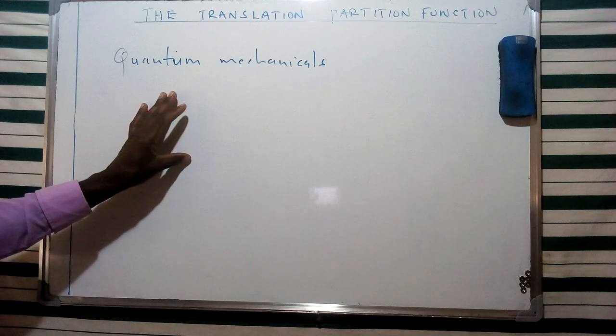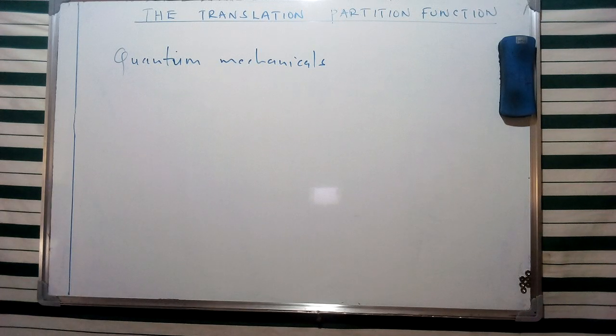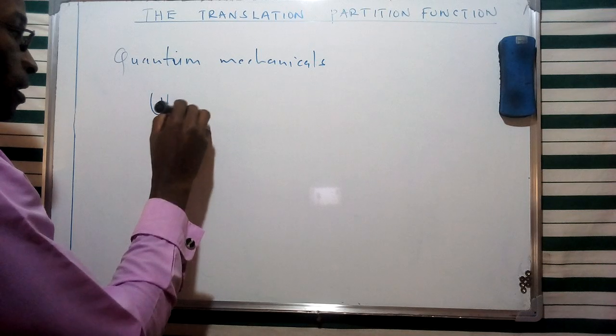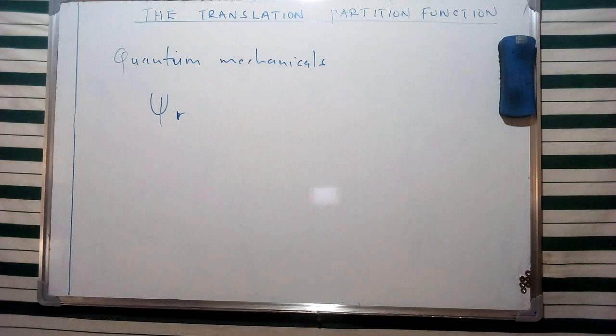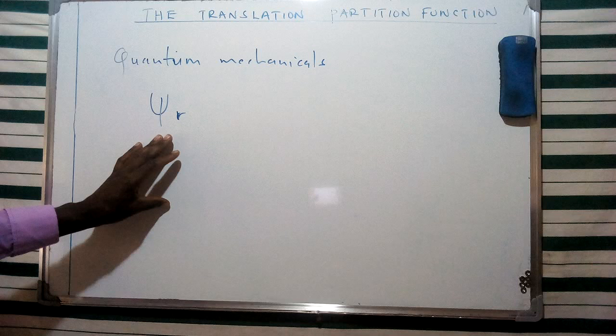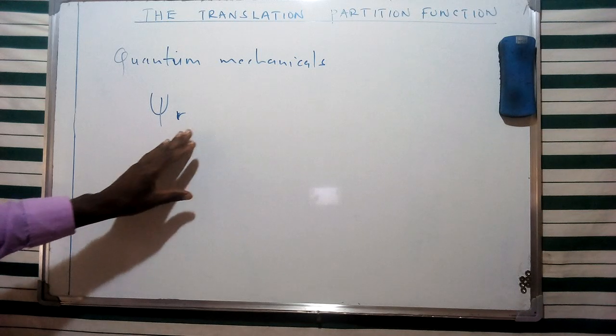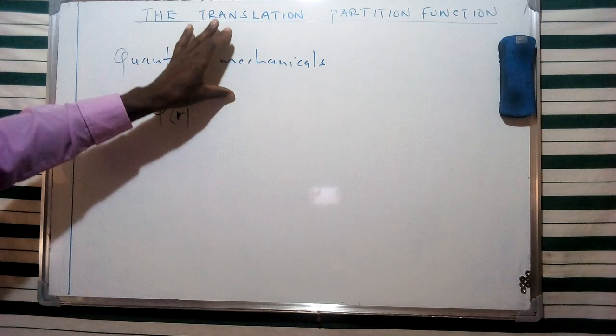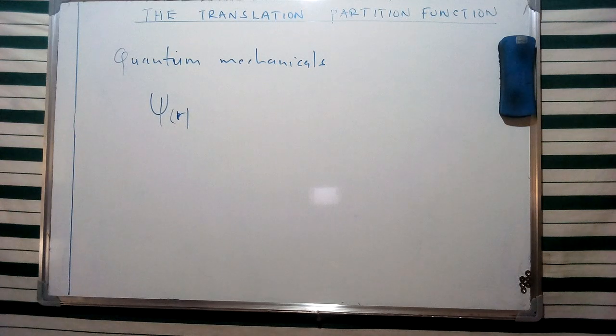Now, we're going to consider the quantum mechanics of an atom. And from the Max Born interpretation of the wave function, Max Born argued that this represents the probability of finding a particle in a box, or a particle at a given point in space. And this is going to provide for us a clue for representing the concept of the translation partition function of this monoatomic gas.